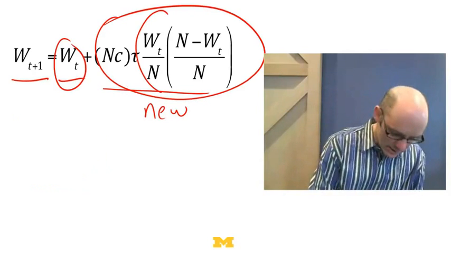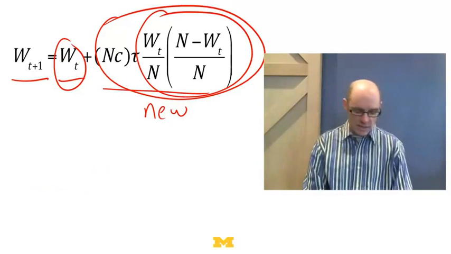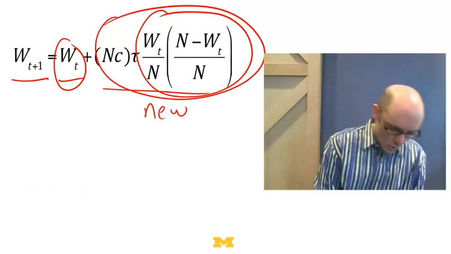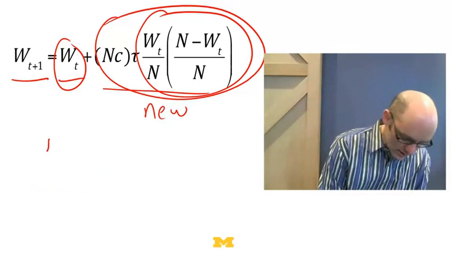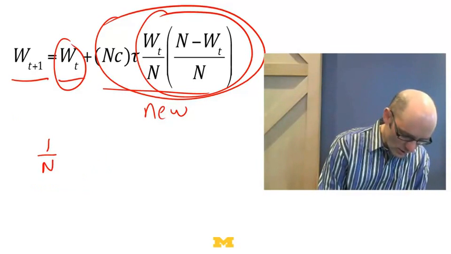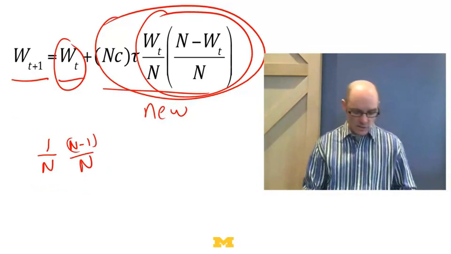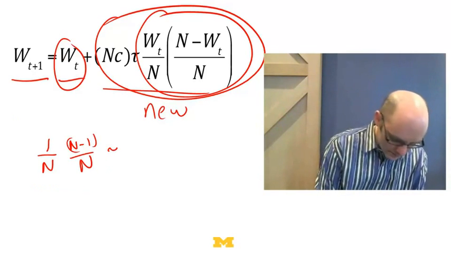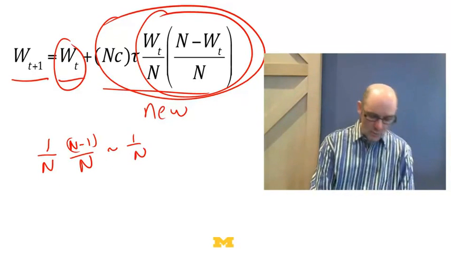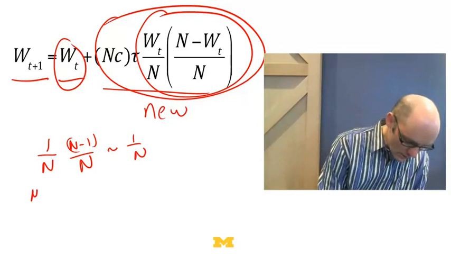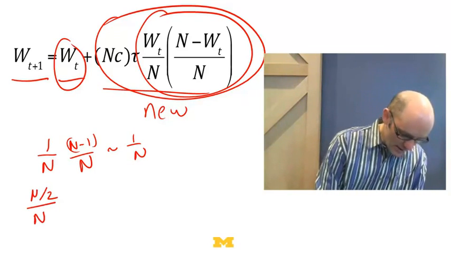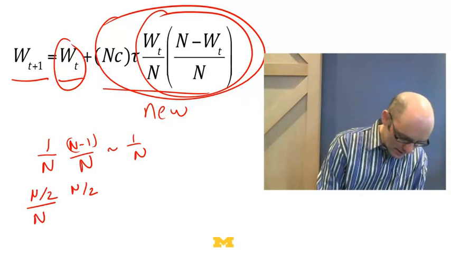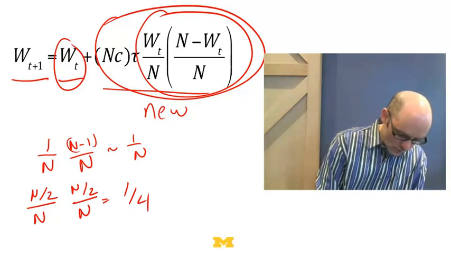And I want you to focus on this part right here, this W over N times N minus W over N. When W is small, let's suppose it's just one person, you get 1 over N times N minus 1 over N, right? So that's not very big, because that's basically going to be approximately equal to 1 over N. But when I get in the middle, when W equals, say, N over 2, like half the population have it, then I get N over 2 divided by N times N over 2 divided by N, and all those N's cancel and I get 1/4.